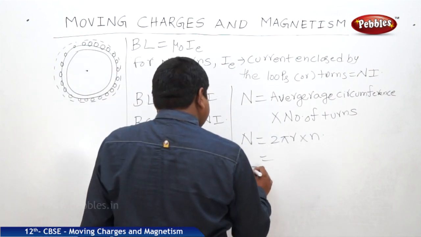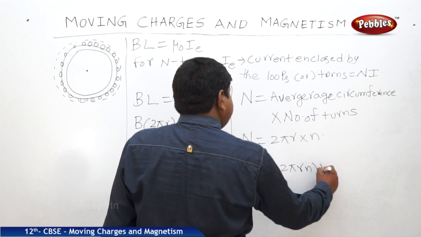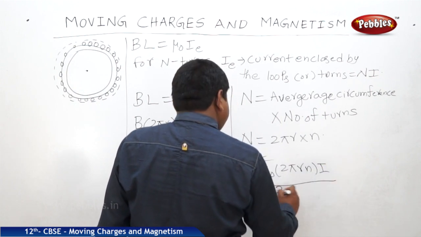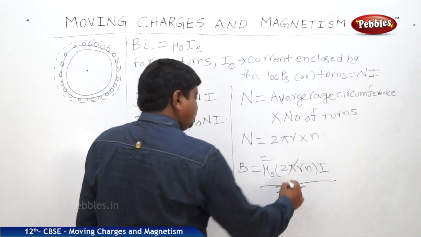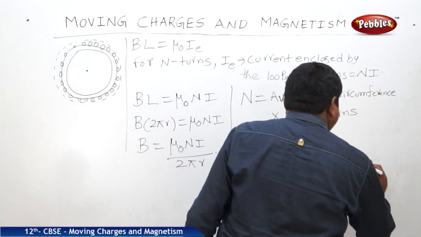Therefore B is equal to mu naught into 2 pi r n into I by 2 pi r. This 2 pi r gets cancelled, and now I got the value mu naught n I.